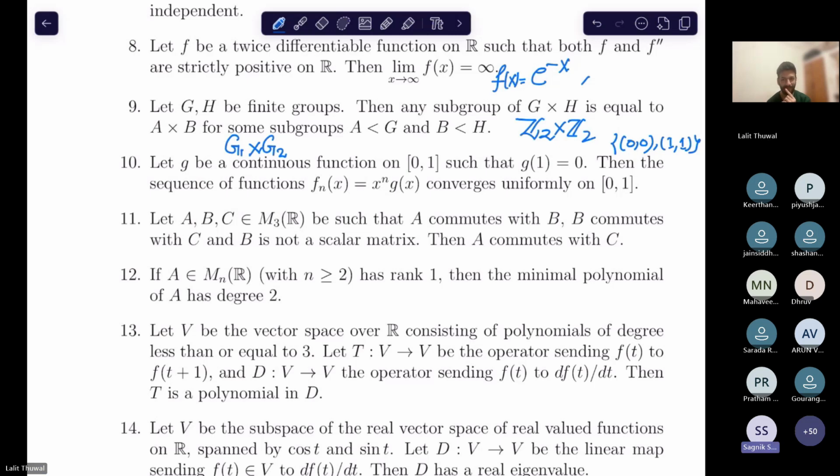Actually, sir, I have studied Goursat's lemma. Which lemma? Goursat's lemma, which classifies all the subgroups of G cross H. Okay, good. So, think about all of it. You can think about it.